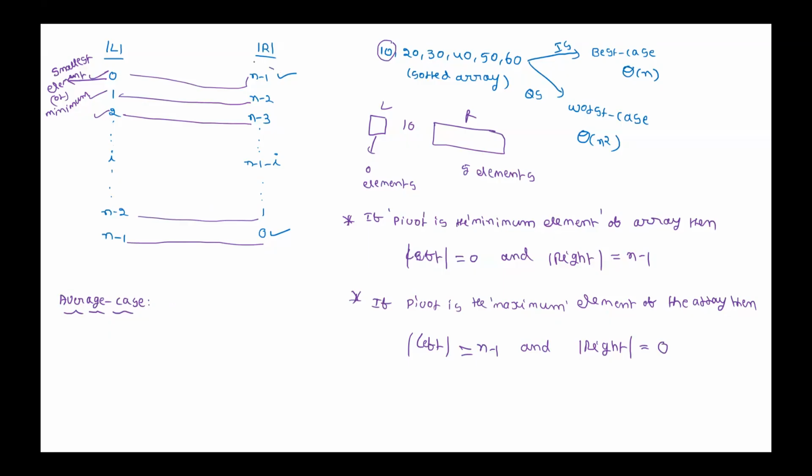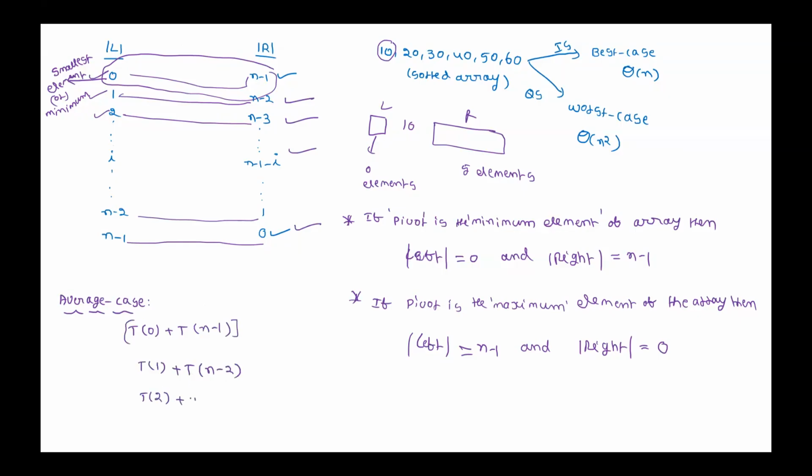In this case, how many comparisons are performed? We need to calculate the number of comparisons for the second case, the third case, the fourth case, and the nth case also. In the first case, what is the number of comparisons? T of 0 plus T of n minus 1. What about the second case? The number of comparisons in the second case is T of 1 plus T of n minus 2.